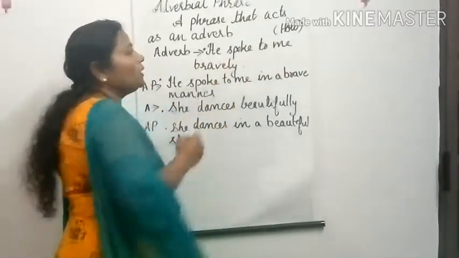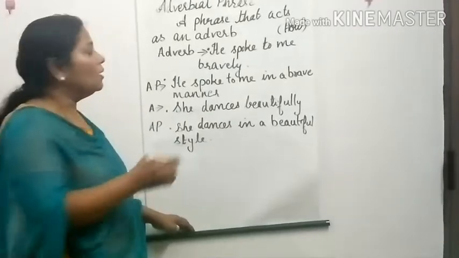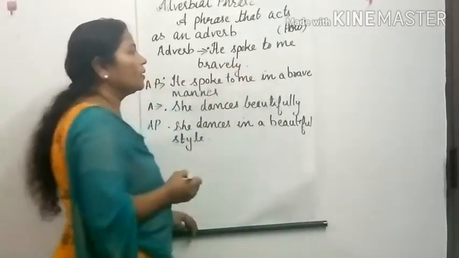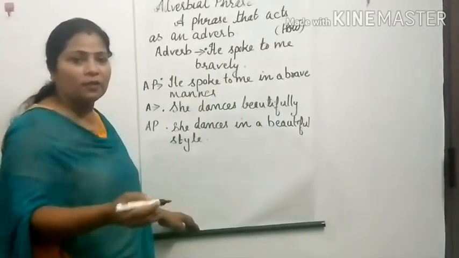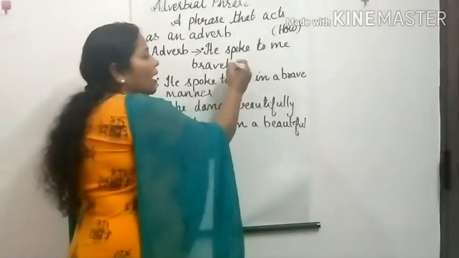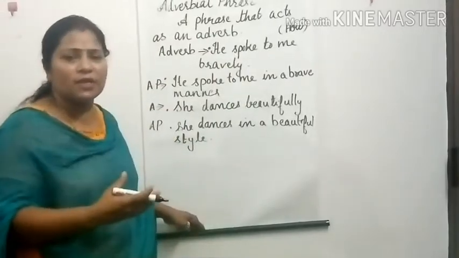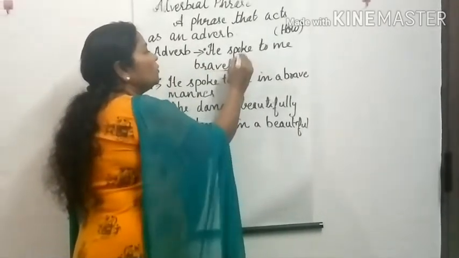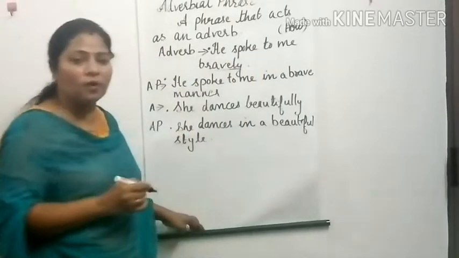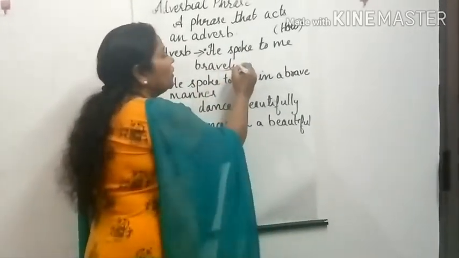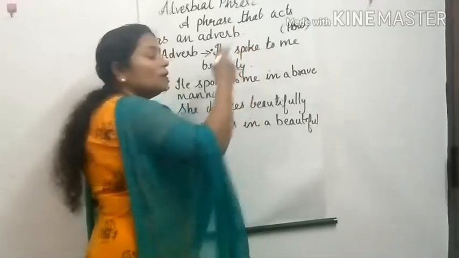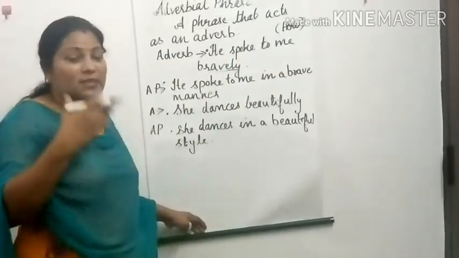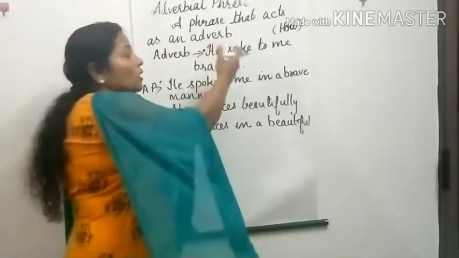He spoke to me bravely. So we know here, he spoke to me bravely. How did he speak? The adverb is there to add to the verb speak. How did he speak? Bravely. So the word bravely is adding to the meaning of this verb, giving more information about the word spoke.